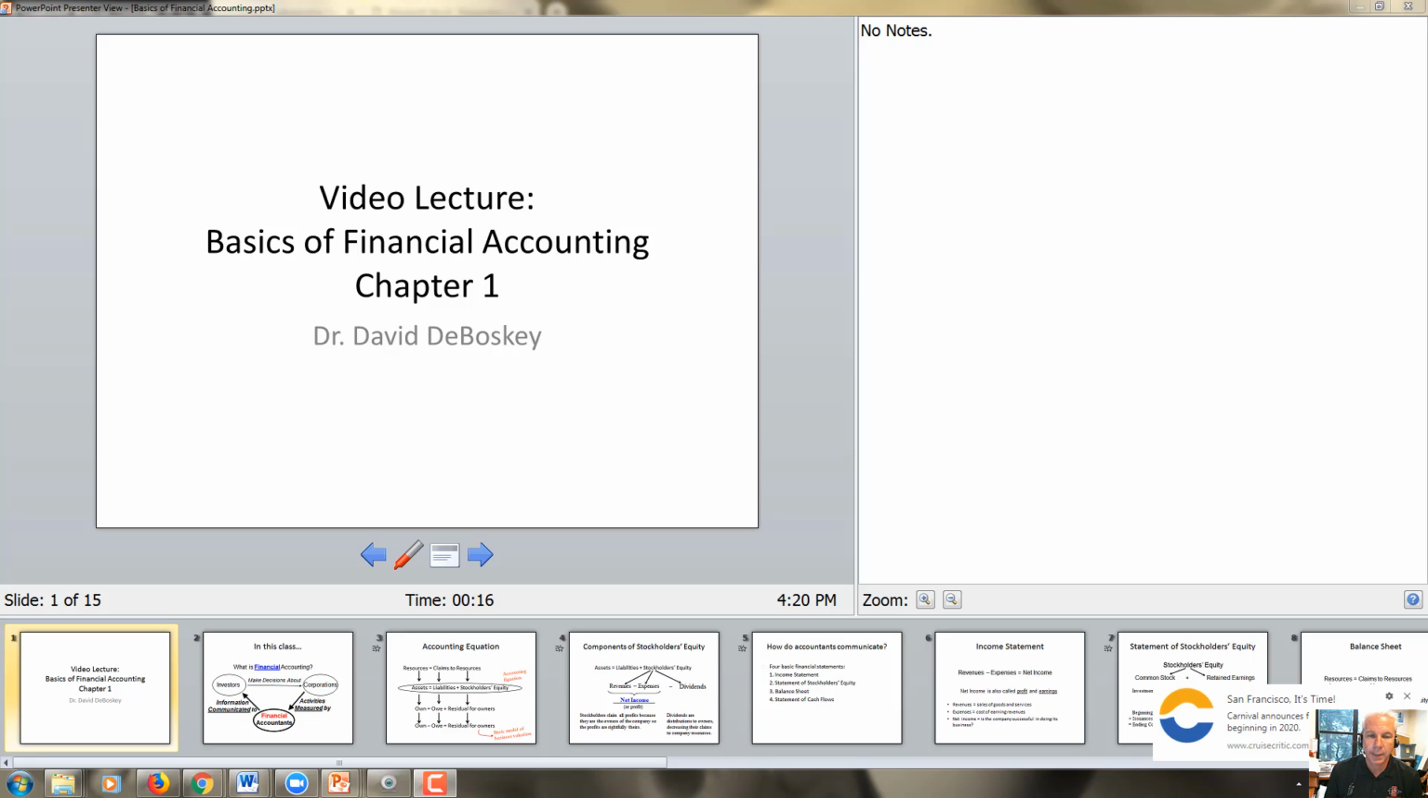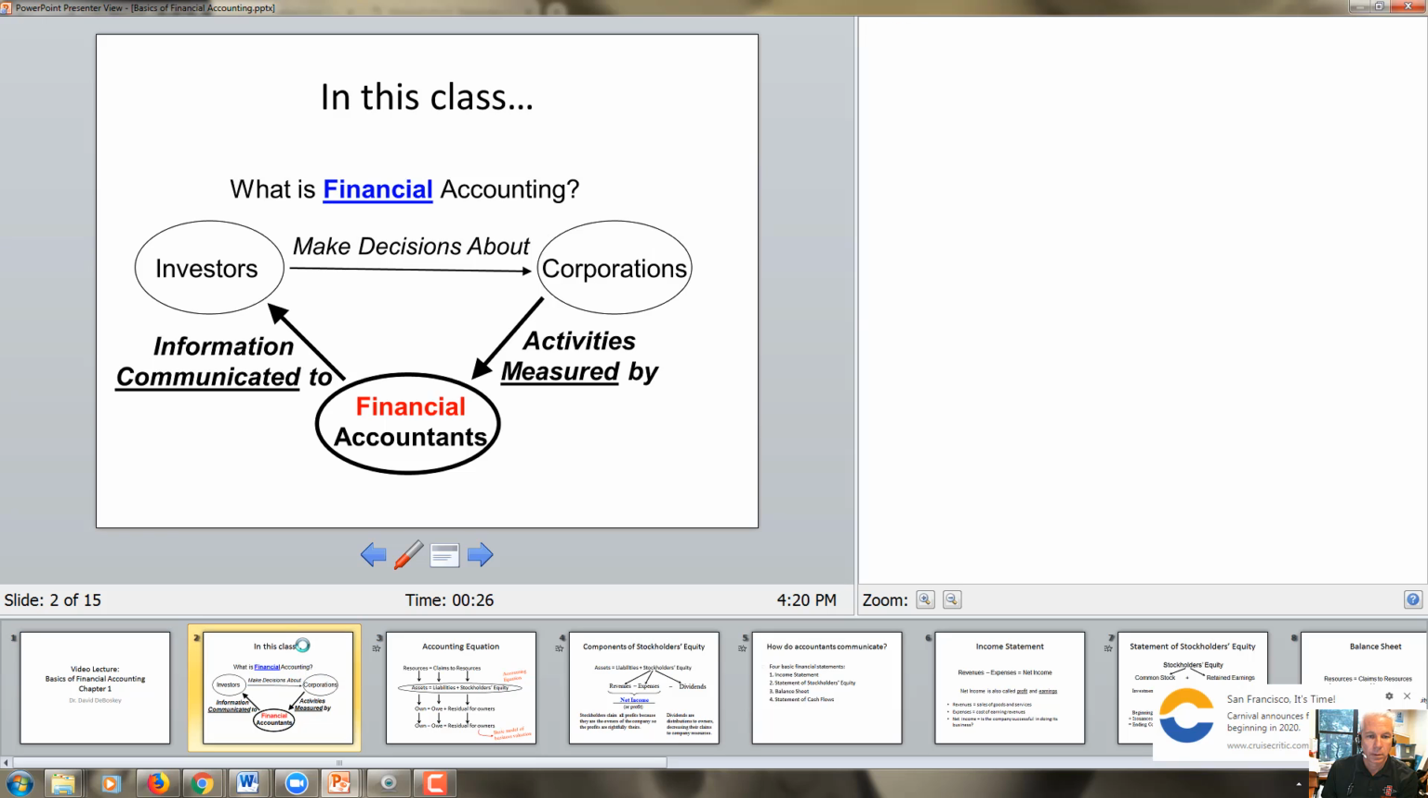Please welcome, and let's take a look at the basics of financial accounting, which primarily stems from Chapter 1. One of the first things you want to consider is what is financial accounting. The primary thing that you can consider with regard to financial accounting is that it's got three connections.